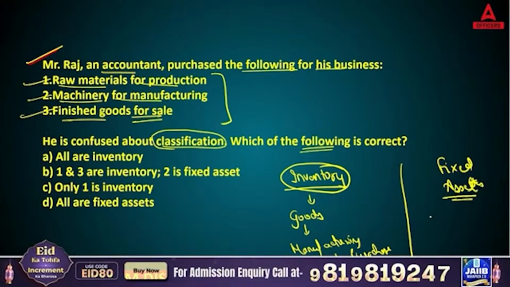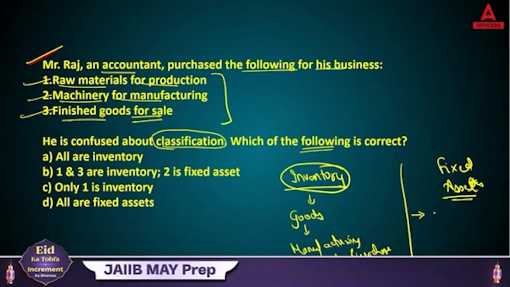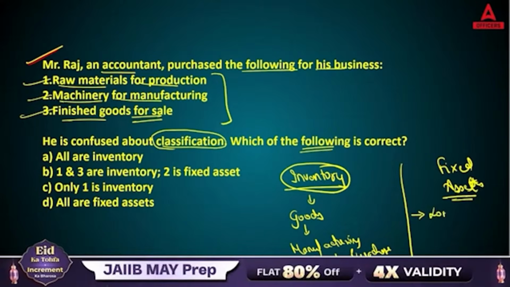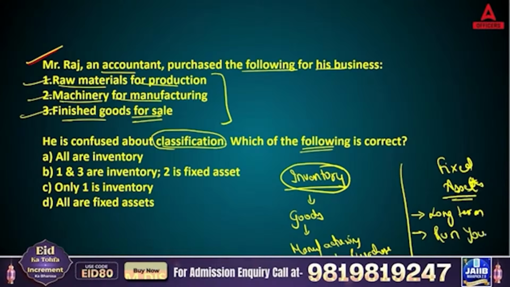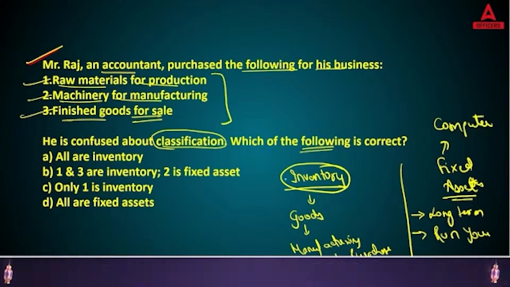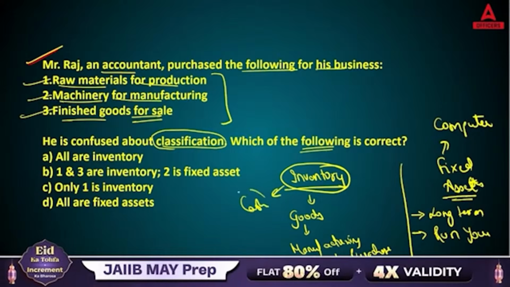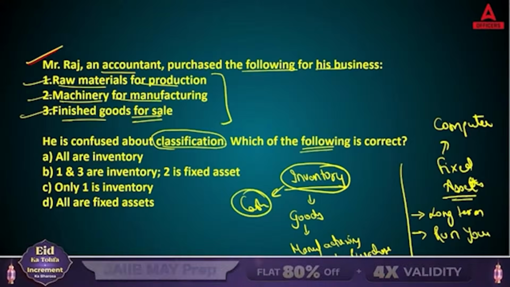You are not going to enter into purchasing and selling them in everyday transactions. But once you have purchased fixed assets, you use them for the long term, and through this you will run your business. Like in your bank you have a computer, that is a fixed asset. But the cash which you get from customers and give to customers every day, that is your inventory.